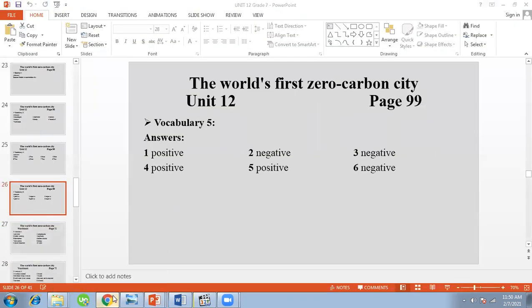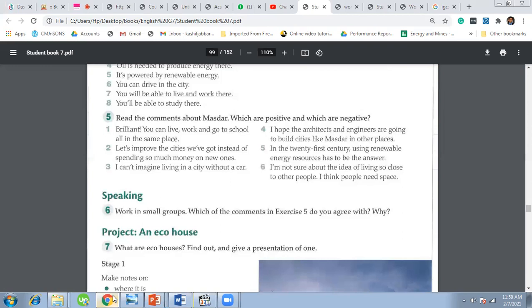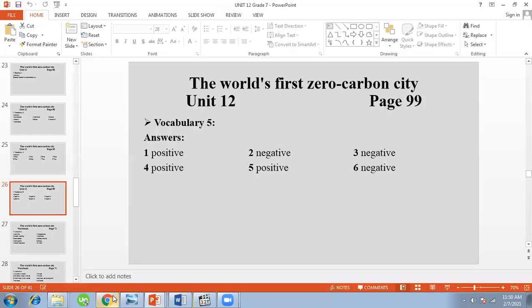Number 3 here, I can't imagine living in a city without a car. Again, it's a negative comment about the Masdar city. And I hope the architects and engineers are going to build cities like Masdar in other places. True, it's a positive comment. In the 21st century, using renewable resources has to be the answer. Number 5 is positive.